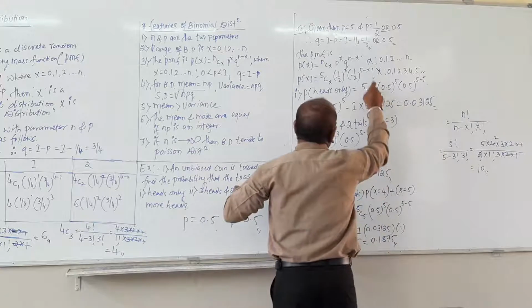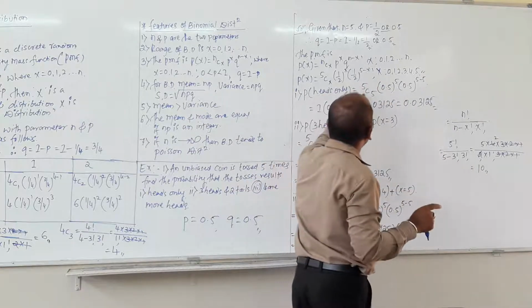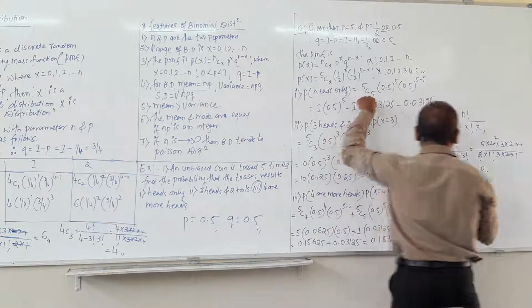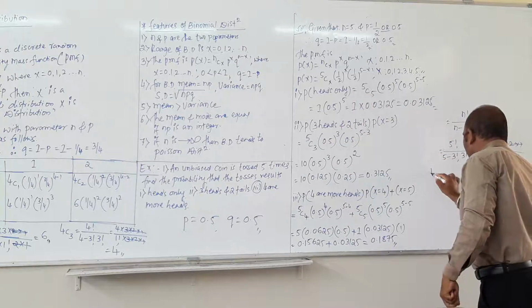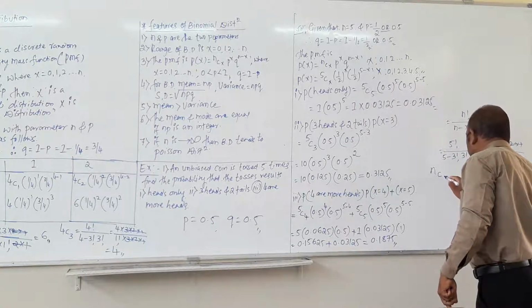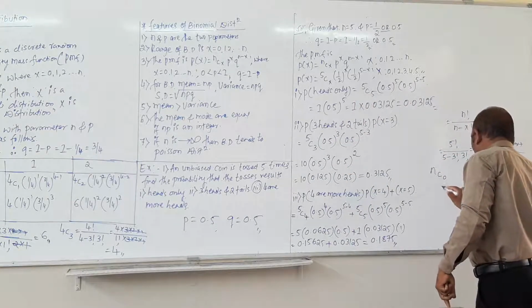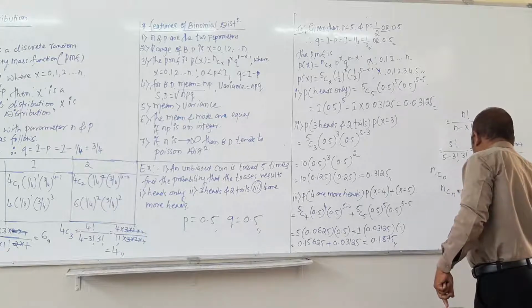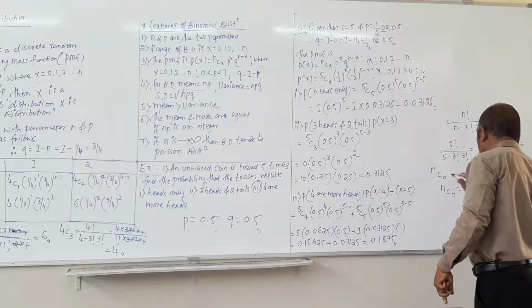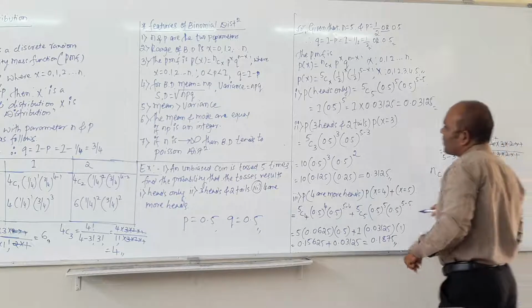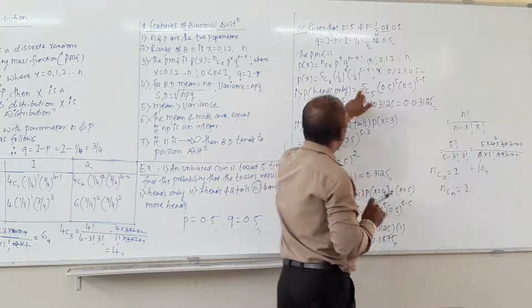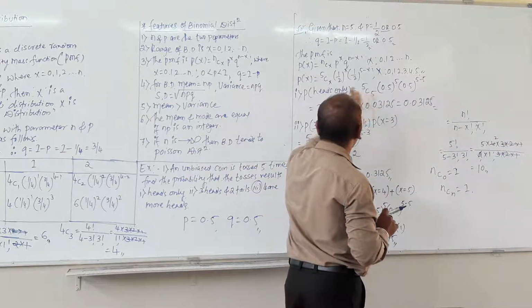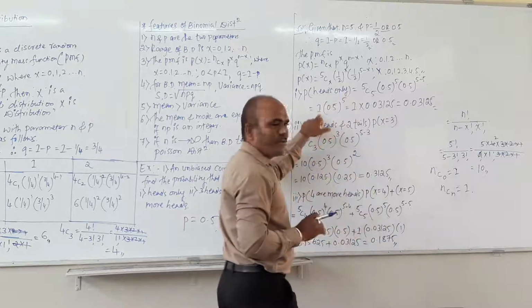Then simplify it. 5C5, I already explained you, when nC0 or nCn, you will get result 1. So 5C5, after simplifying, you will get answer 1.